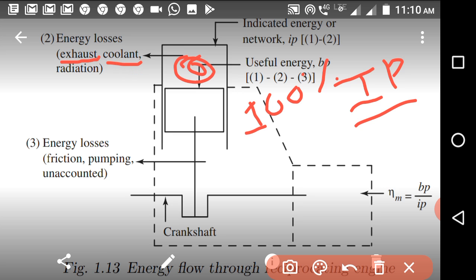The engine is made of materials that have some withstanding conditions, so for withstanding those temperatures and conditions, we are cooling the engine. And some of the energy is lost by radiation.